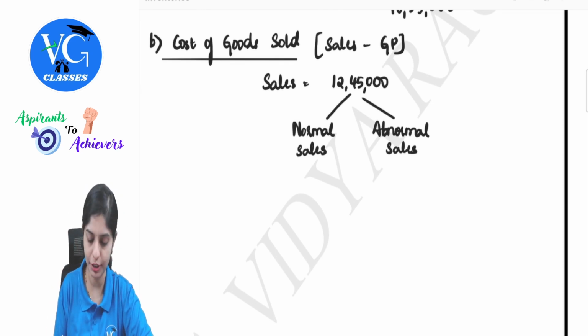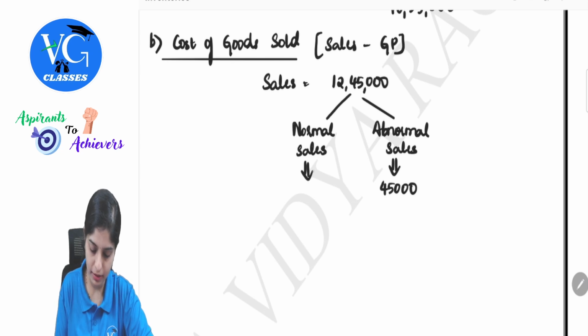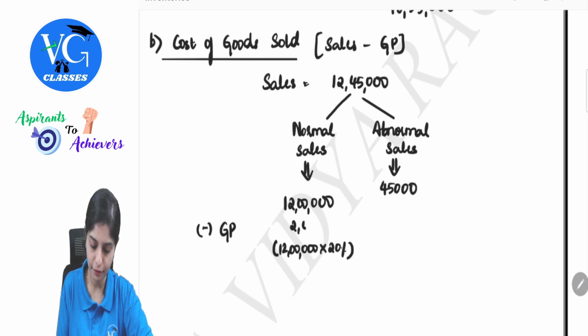So out of 12,45,000, 45,000 represents abnormal sales, correct? And the balance becomes my normal sales, wherein the profit is 20% gross profit. 12 lakh into 20%, so this will be 2,40,000.